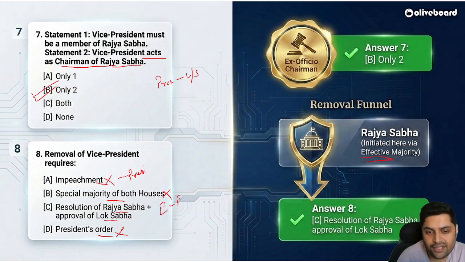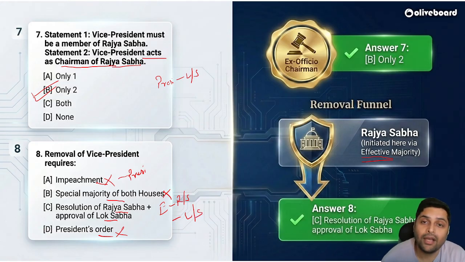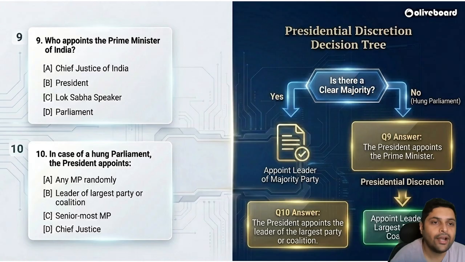Effective majority for Rajya Sabha and just an approval, a simple majority, by Lok Sabha. So, resolution of Rajya Sabha and approval of Lok Sabha. This is not the case for the President. For the President, we need a special majority of two-thirds of the total strength for both the houses. Please keep this in mind. Super important. Let us go ahead.